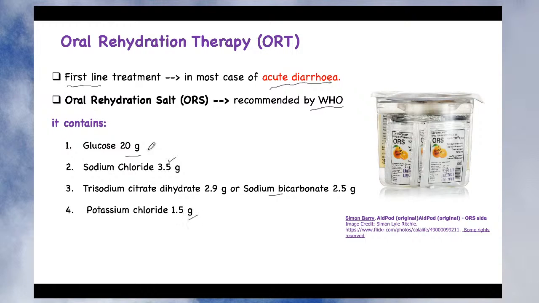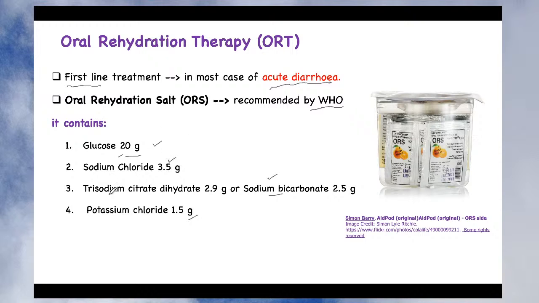So two important electrolytes, sodium and potassium, which are very vital for normal functioning of your body and its systems, are present in this oral rehydration salt, also called ORS. Other components like glucose, trisodium citrate dihydrate and sodium bicarbonate are added into the ORS to facilitate proper transport of the sodium chloride as well as potassium chloride, and glucose also provides energy. So glucose acts as the source of energy.